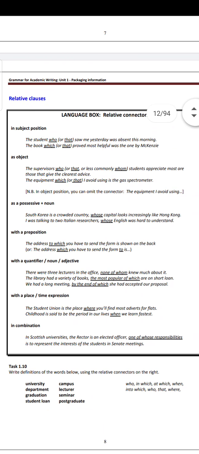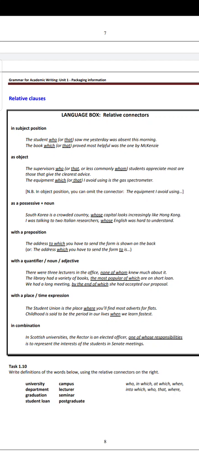Then, as a possessive, you can directly add a noun. For example, South Korea is a crowded country, whose capital looks increasingly like Hong Kong. Whose shows the possessive, and it is obligatory to add a noun directly after whose, right away.